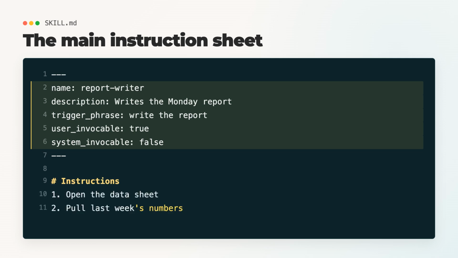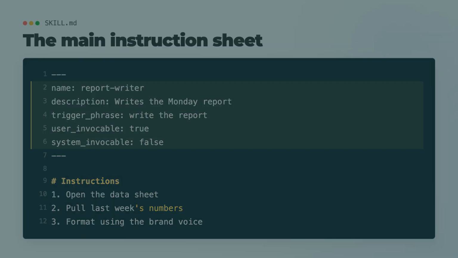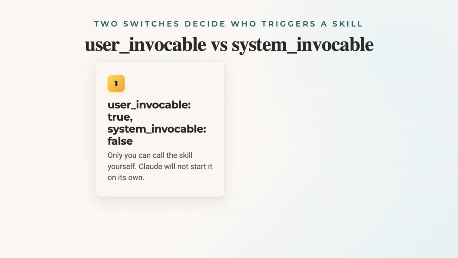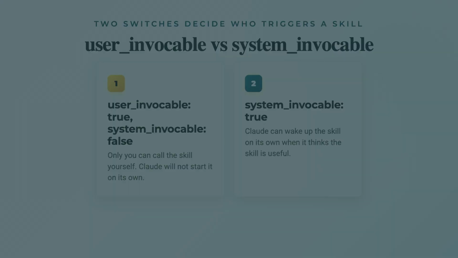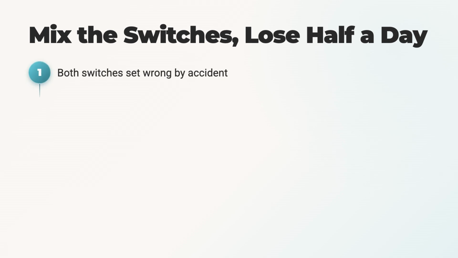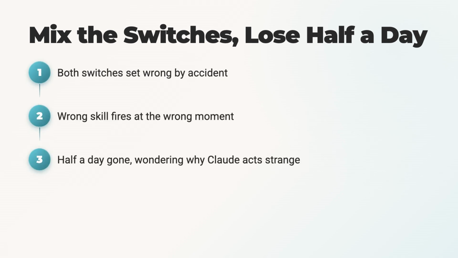There are also two switches, user invocable and system invocable. If user invocable is true and system invocable is false, only you can call the skill yourself. In simple words, Claude will not start it on its own. But if system invocable is true, Claude can wake up that skill when it thinks the skill is useful. If you mix these two, the wrong skill may start at the wrong time. Then you will waste half a day wondering why Claude is behaving strangely.